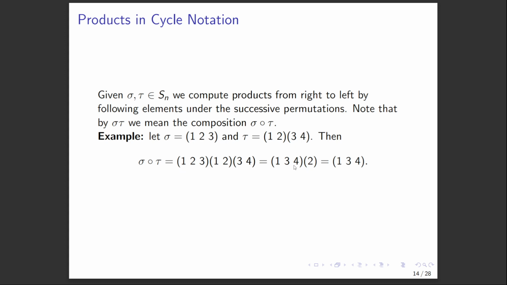stays there for now, and then 4 gets sent back to 1. So we're good, because 4 gets sent to 3, and then 3 gets sent back to 1, and the successive run through of the cycle. And then 2 forms a 1 cycle, because 2 gets sent to 1, which gets sent back to 2. So we dropped the 2, and it's 1, 3, 4 is the cycle that we're left with. Very good.